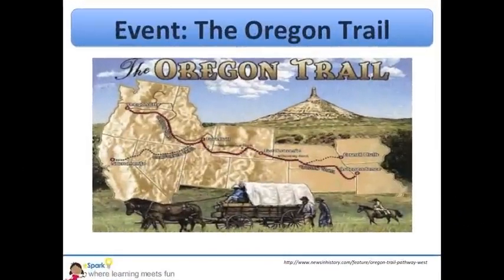Have you heard of the Oregon Trail? In the mid-1800s, thousands of American pioneers packed up their covered wagons and headed west across the U.S. in search of a better life.